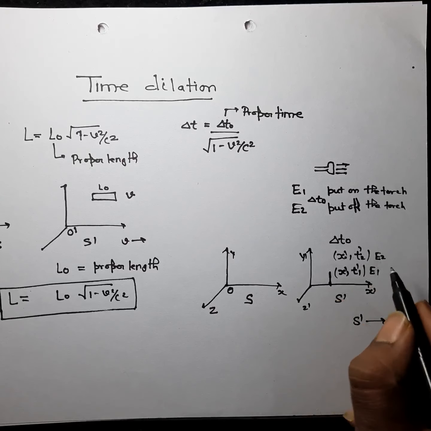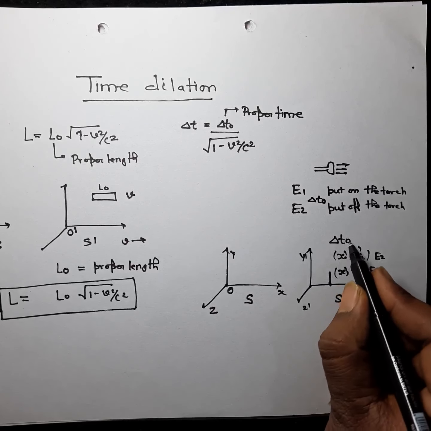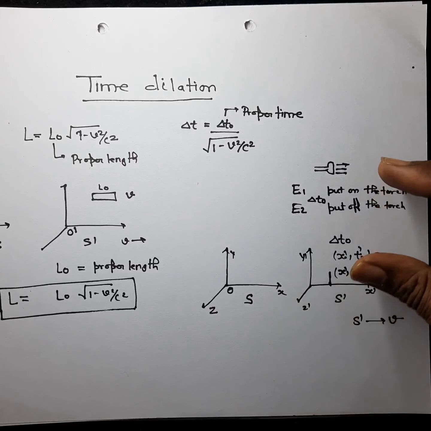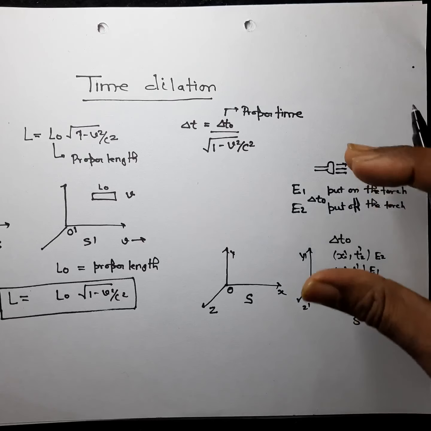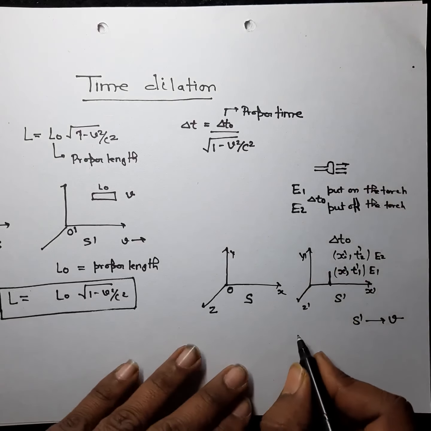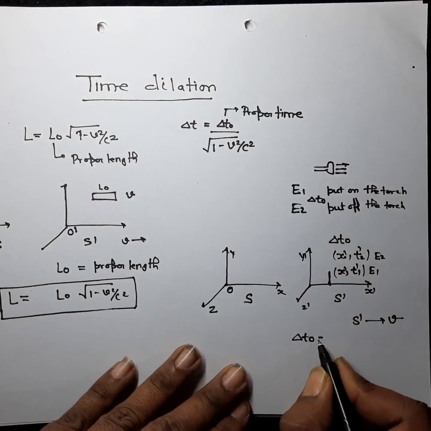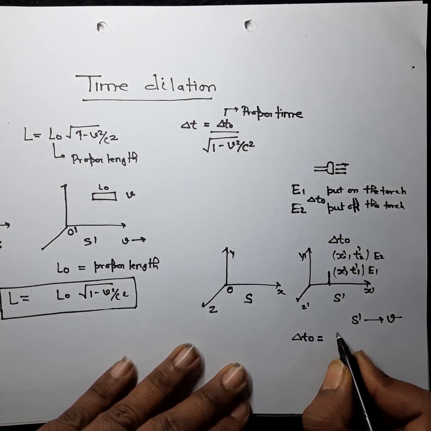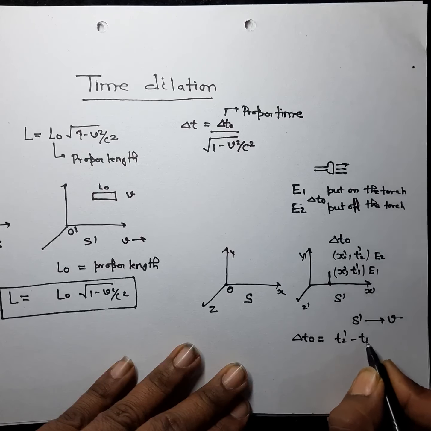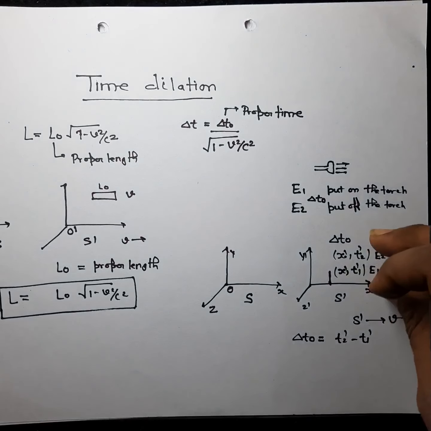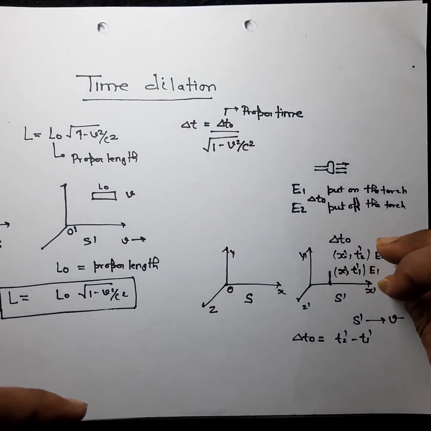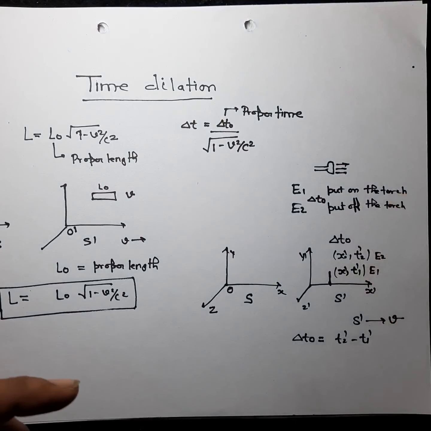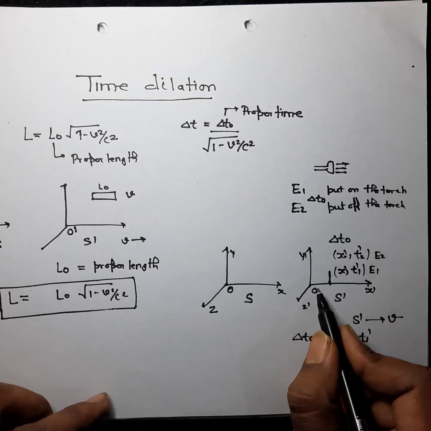There will be some time interval between these two events. What is the time interval? Delta t0 is equal to t2 dash minus t1 dash. This is the time interval between two events e1 and e2 as observed by O dash.